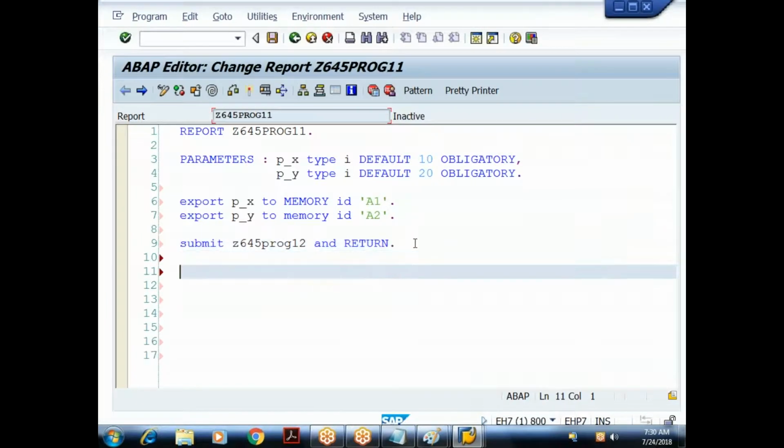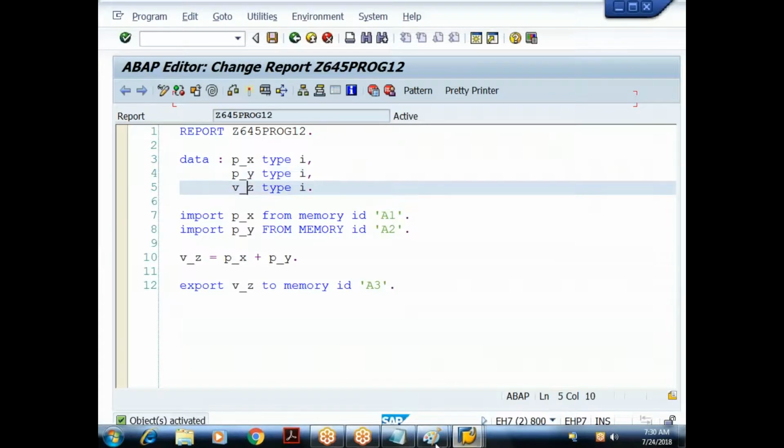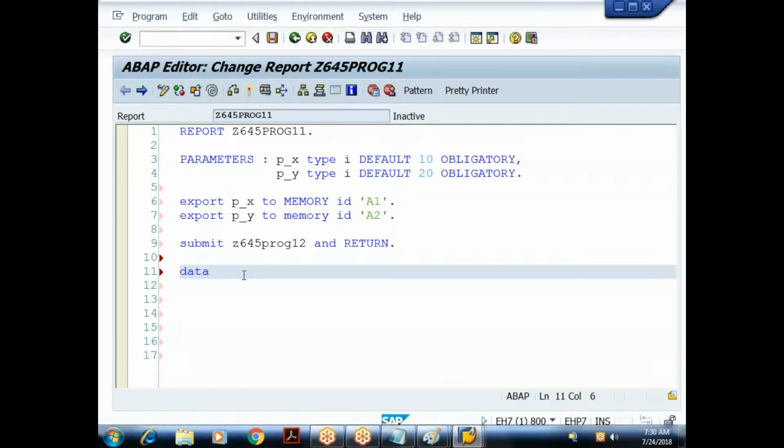What this calling program, source program has to do, it has to display the output to me. So where the value is stored in the ABAP memory, what is the variable name? V underscore Z. So I'll declare a variable here. Understood? The variable name should be same both in what? Source and what? Target. So what is the variable where the calculated value is stored? V underscore Z. That's why in the source program also let me declare V underscore Z type I.